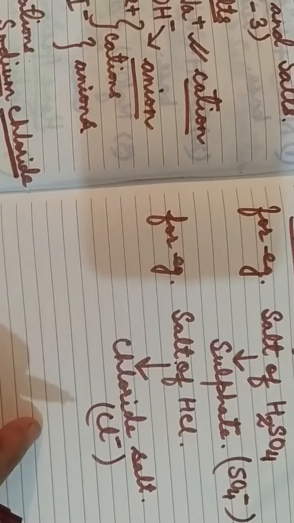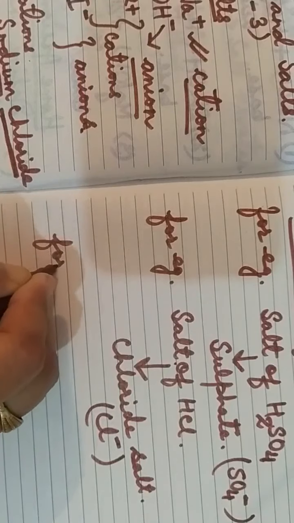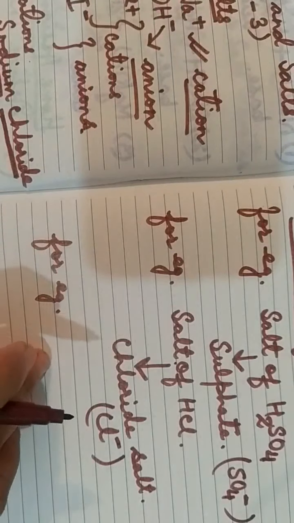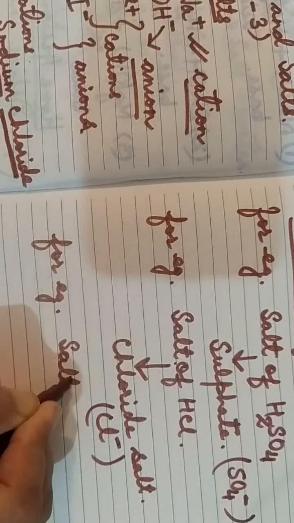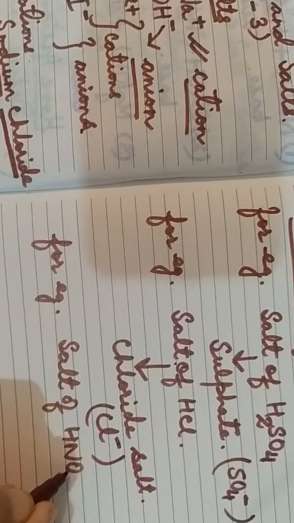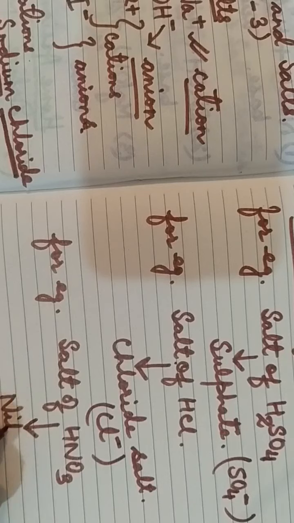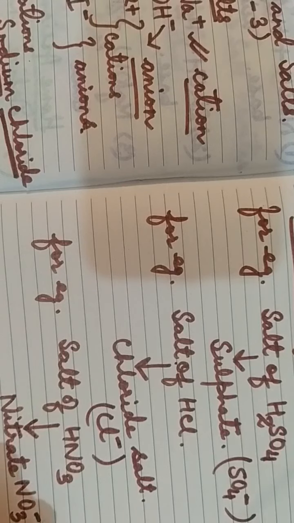Then nitric acid. Nitric acid always forms a salt that ends in nitrate, as it contains the nitrate ion. For example, nitric acid, that is HNO3, produces a salt which is known as nitrate salt, and it is denoted by NO3 minus.